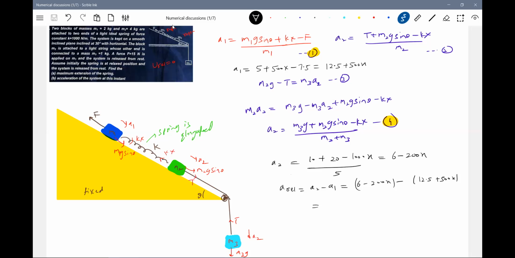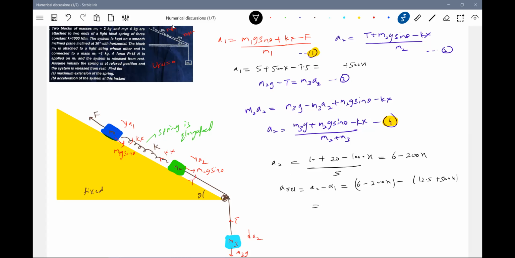F by M, 15 by 2, 7.5. Check once. Sir, A1 equal to 10 plus 500x, sir. We'll not get 5, we'll get 10. M1 is 2, this will be 10, this will be 5.